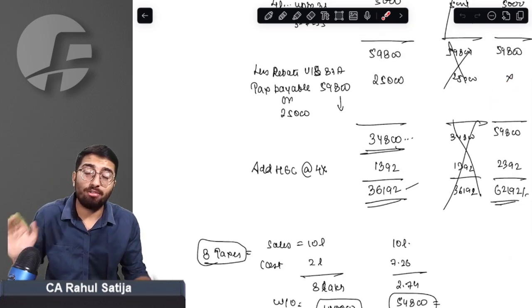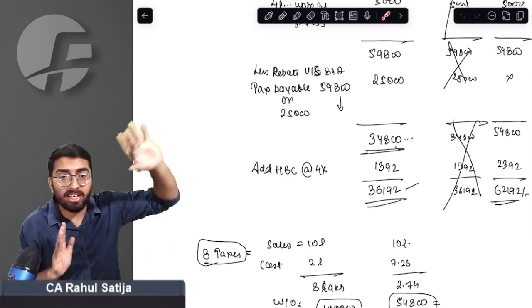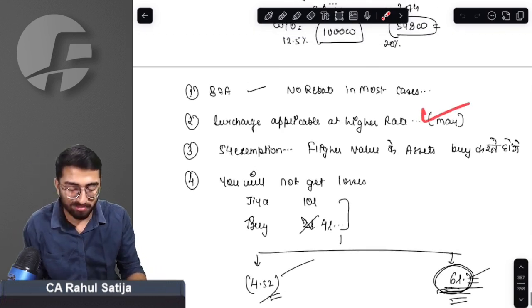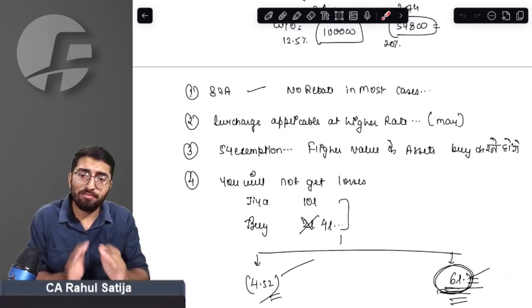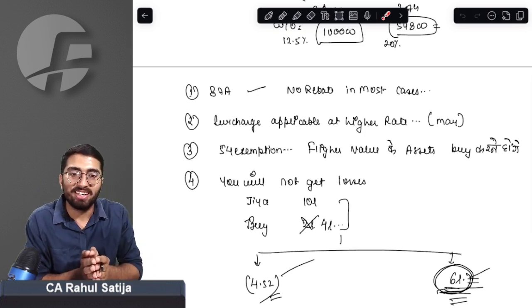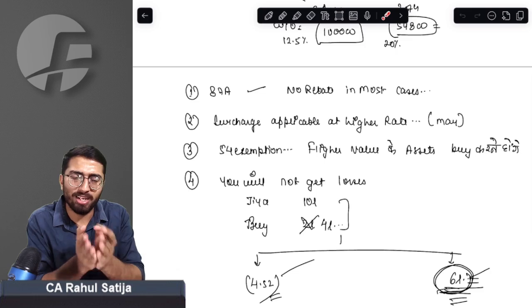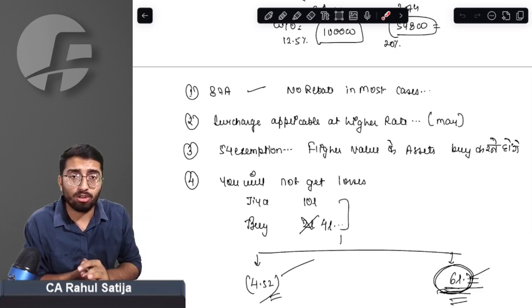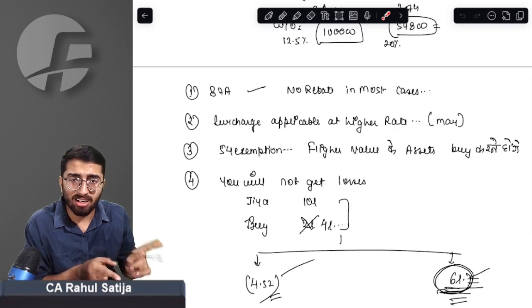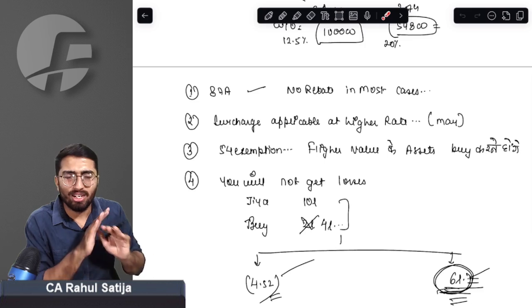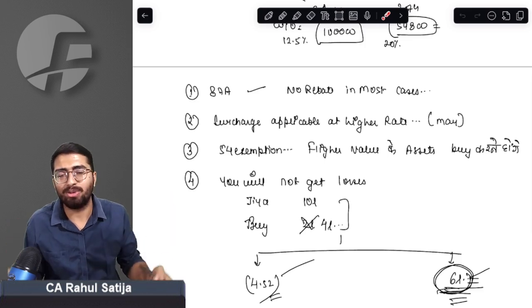In case you have big capital gains, your total income will increase substantially, and because of which your surcharge will also increase. If you have big capital gains and are not allowed indexation, your exemption has to be on a bigger amount. You have to claim exemption by buying assets of bigger value. And earlier you used to get the benefit of losses while indexing the cost. Now no losses will be allowed, since you are not allowed to index the cost.